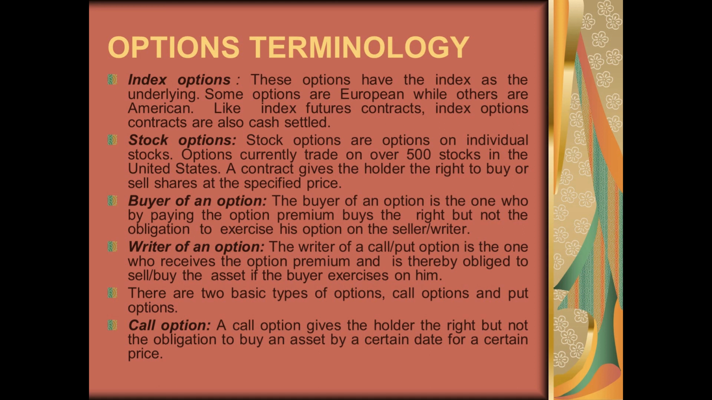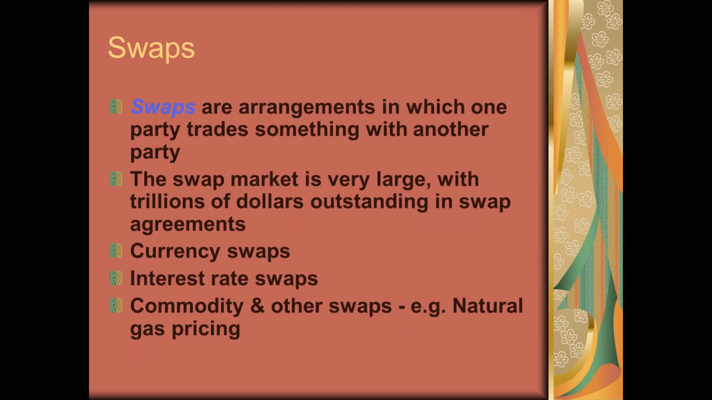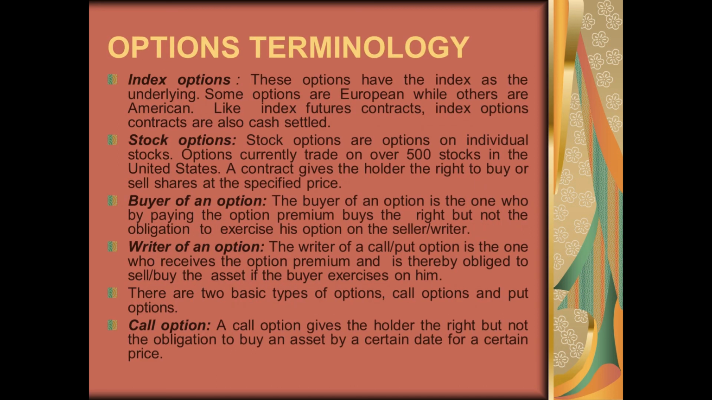Basically, there are two types of options, call option and put option. A call option gives the holder, or the buyer, the right but not the obligation to buy an underlying asset at a certain date for a certain price. And a put option gives the holder the right, but not the obligation, to sell the underlying asset at a future date at a future price.